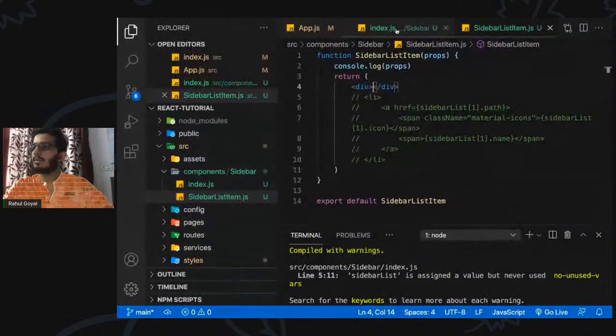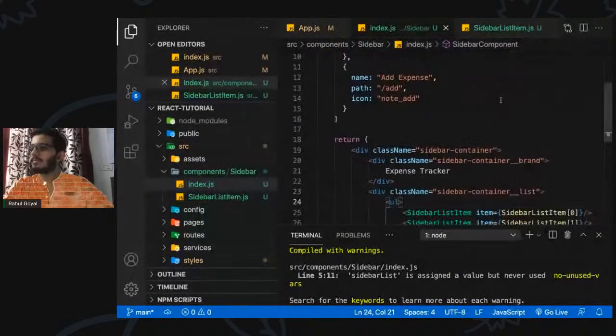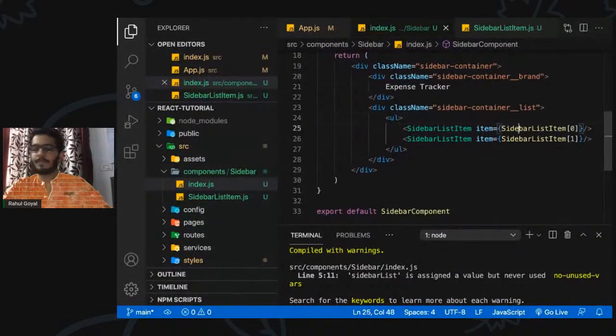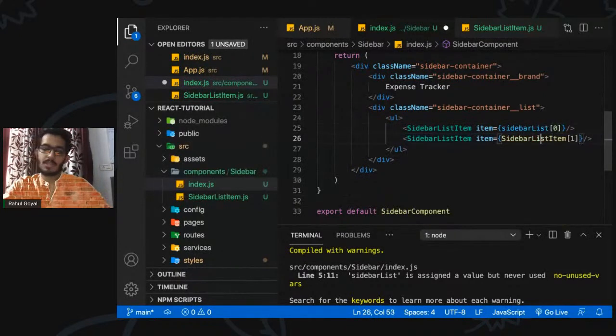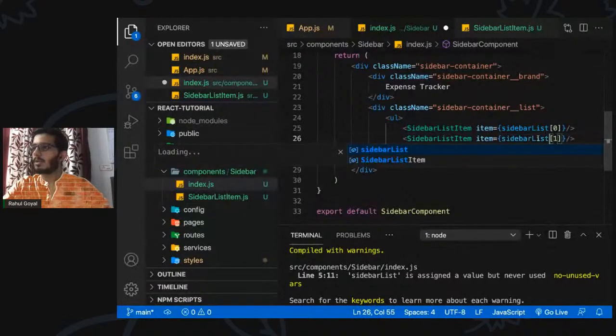Okay, we have one difference. We should be using sidebar list. Let's see.